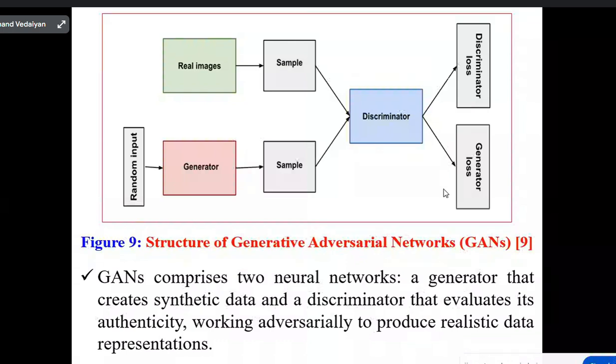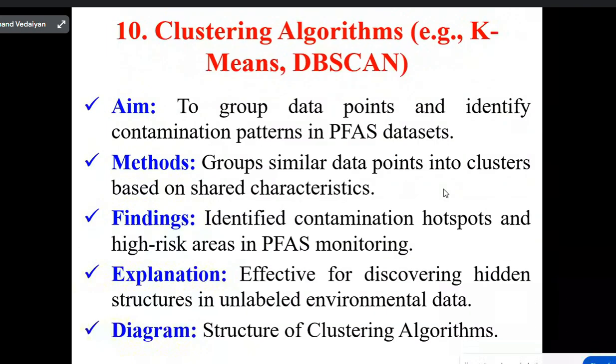One is a generator neural network that creates synthetic data, and a discriminator that evaluates its authenticity, working adversarially to produce realistic data representation. That is about the generative adversarial network system.